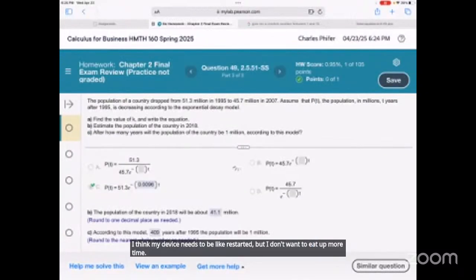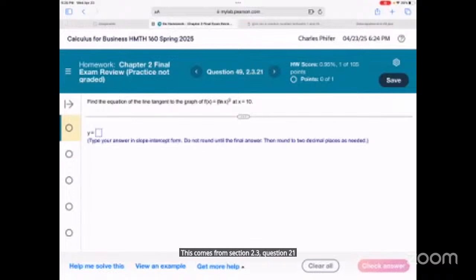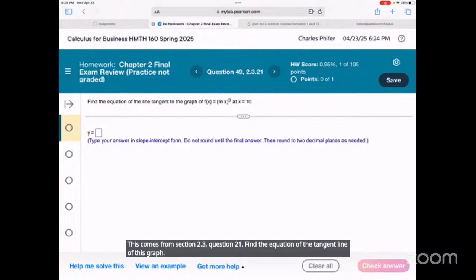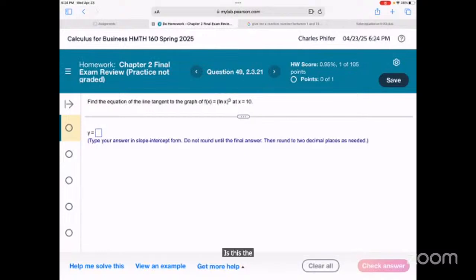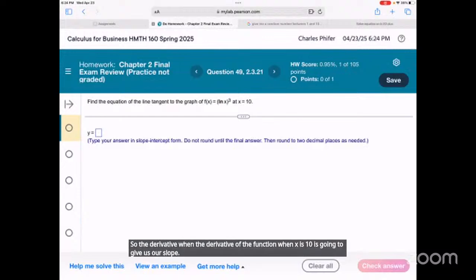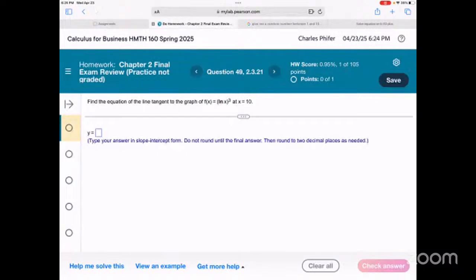This comes from section 2.3, question 21. Find the equation of the tangent line of this graph. There is this, the linearization thing? So the derivative of the function when x is 10 is going to give us our slope. I mean, we can do it manually.